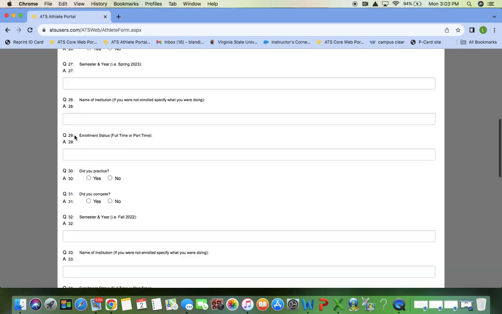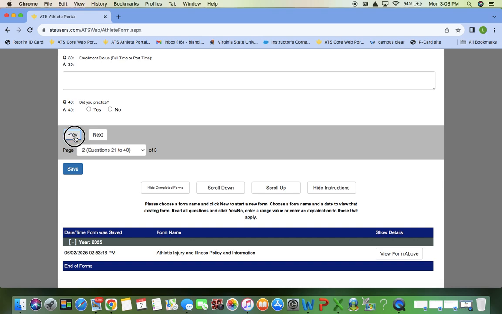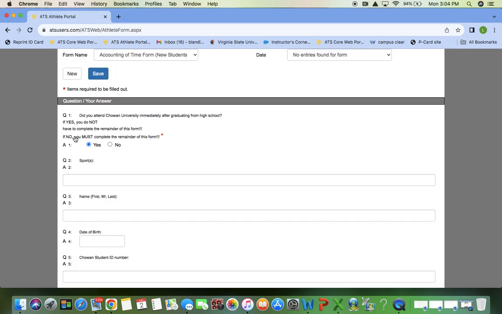If you are a transfer student, or if you did not just graduate high school, so maybe you took a gap year, say you graduated high school in 2024 and took a gap year off to go travel or work or whatever, then you would hit no. Then you're going to need to fill out the requested information. So you'll put in your sport name and all the requested info there.